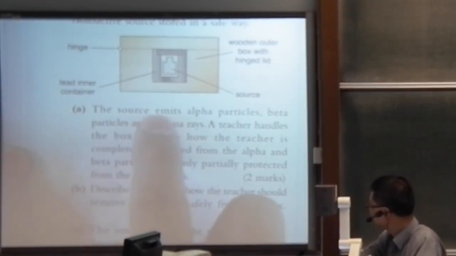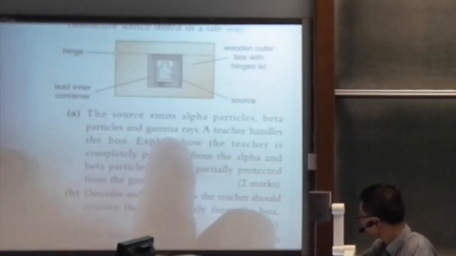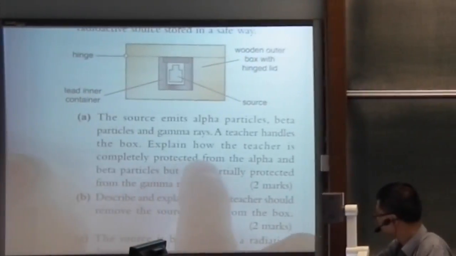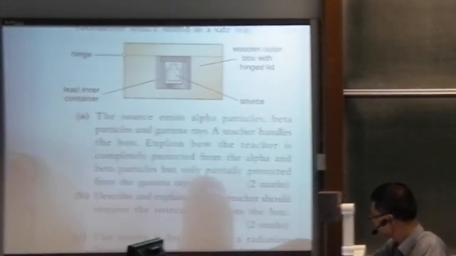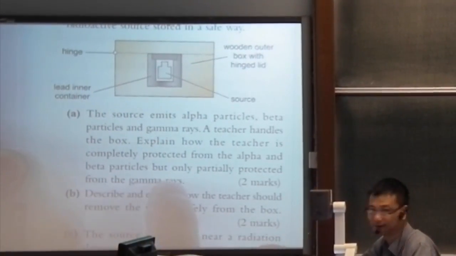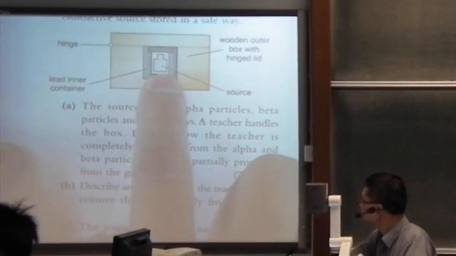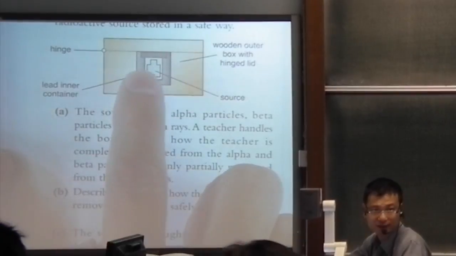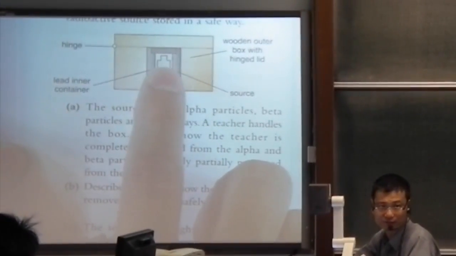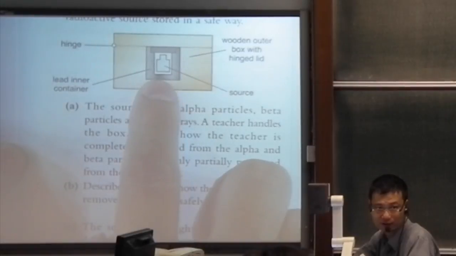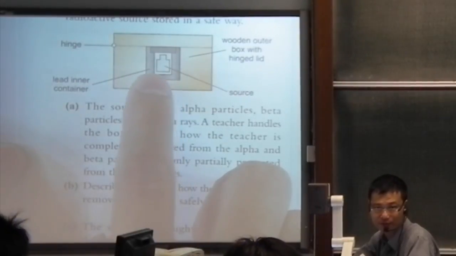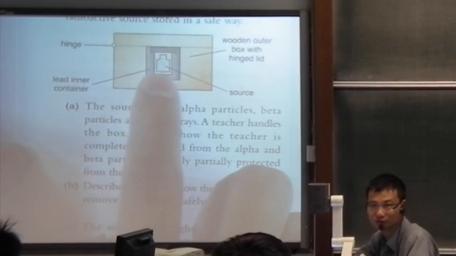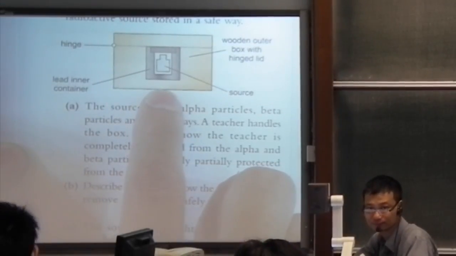The source emits alpha particles, beta particles, and gamma rays. A teacher handles the box. Explain how the teacher is completely protected from alpha and beta particles, but only partially protected from gamma rays. Well, the inner lead container will stop any alpha and beta particles from coming out. However, gamma rays can penetrate through lead, so the teacher will be protected completely from alpha and beta particles.